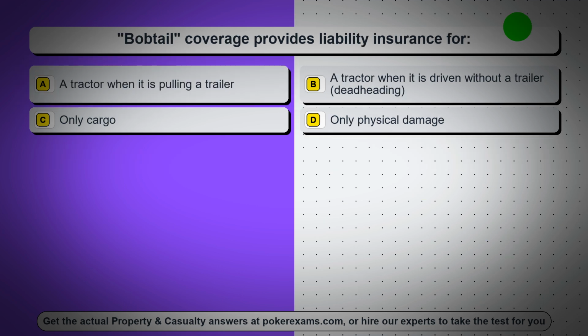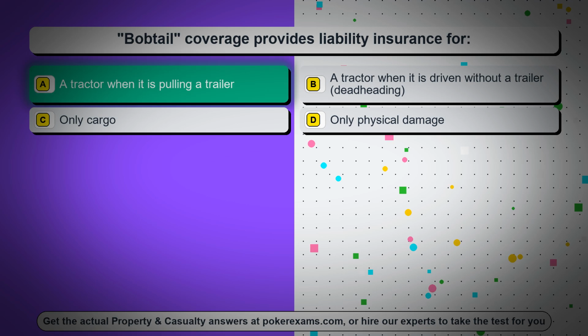Question 96. Bobtail coverage provides liability insurance for option A, a tractor when it is pulling a trailer. Option B, a tractor when it is driven without a trailer, deadheading. Option C, only cargo. Option D, only physical damage.